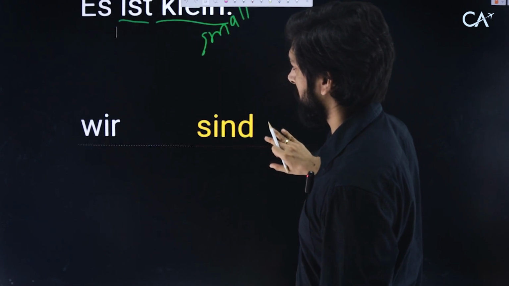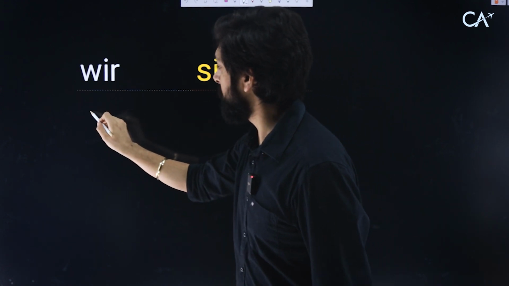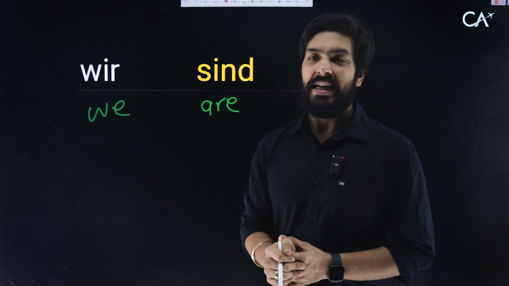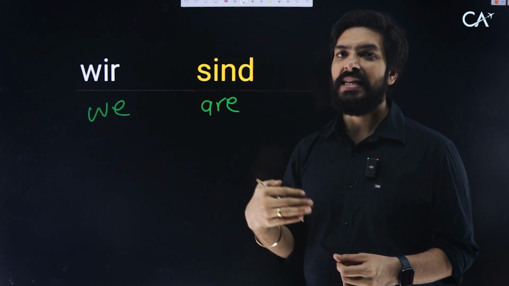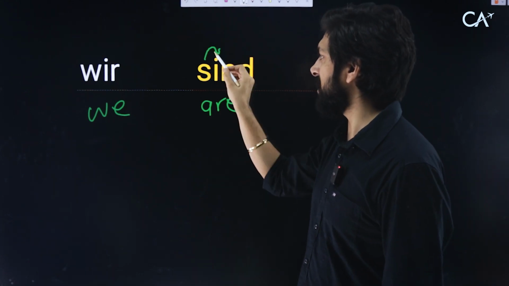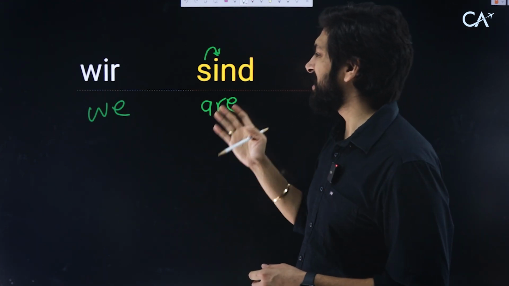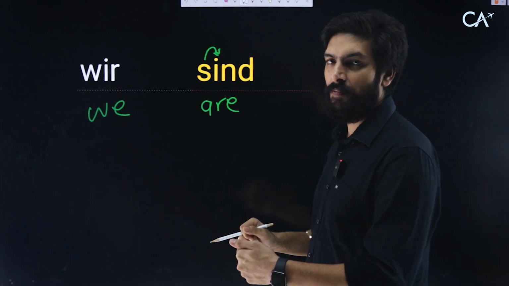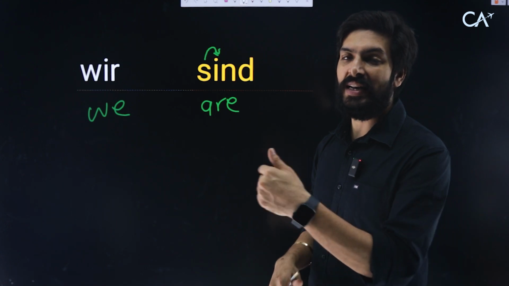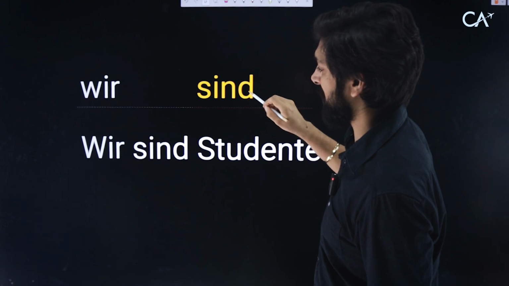Now we're going to change our personal pronoun and the conjugation, which is wir. Wir is we. And sind is are. We are, we say in English. Here we say wir sind. Told you, if after S comes a vowel, mostly it is pronounced as Z. So this is sind, with a Z sound. Wir sind. With me, guys. Wir sind. So if you want to say we are nice, wir sind nett. Nett we already understood in the previous sentence. Let's go for the next example.